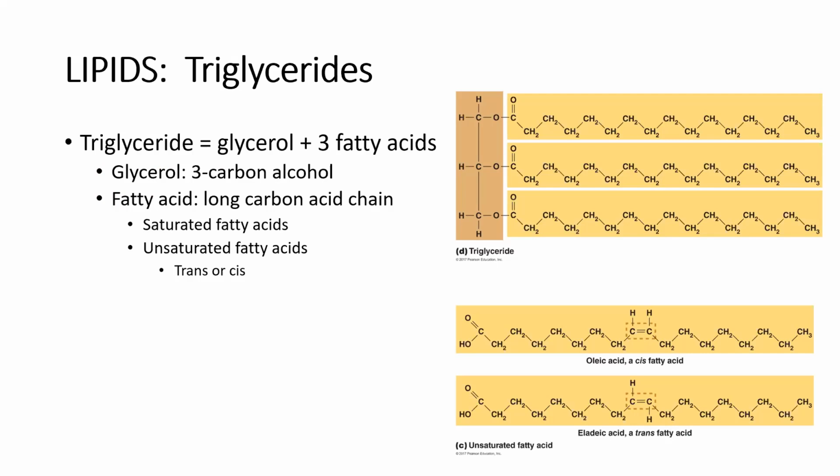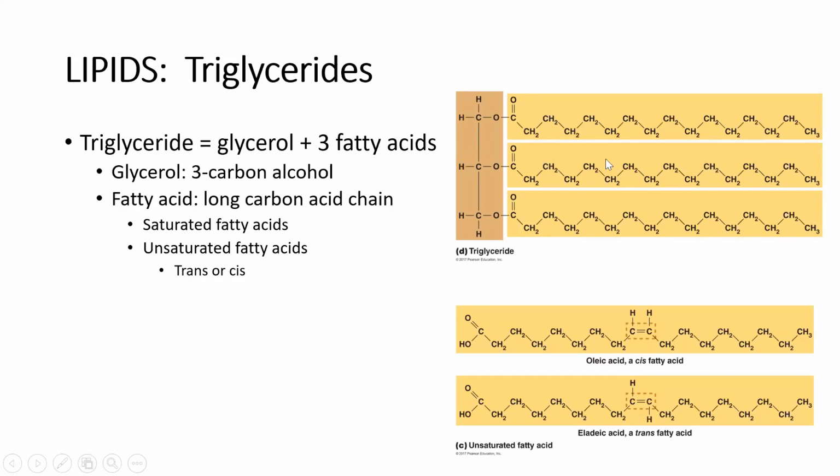Triglycerides are made of glycerol, which is a glycerol backbone here. And then it's got 3 fatty acid tails attached. So we've got this glycerol backbone, and then these are 3 fatty acid tails that are attached. And this is the basic structure of a triglyceride. The glycerol is basically a 3-carbon alcohol, which is not super important.